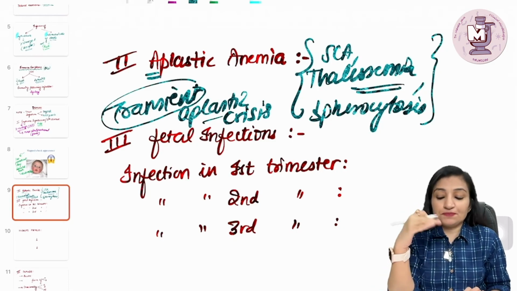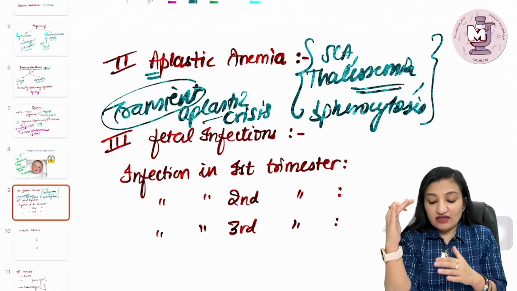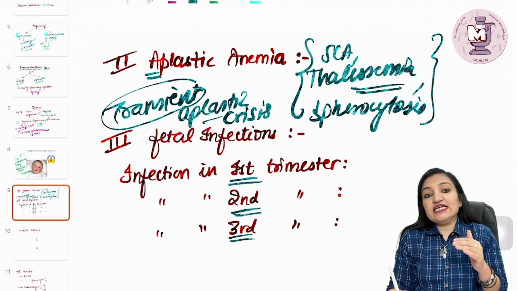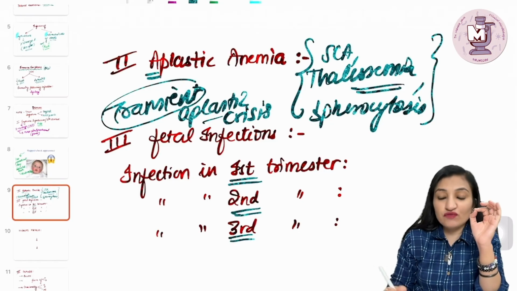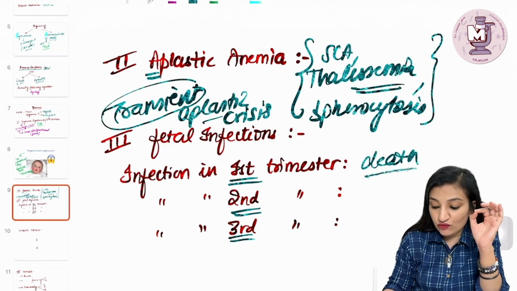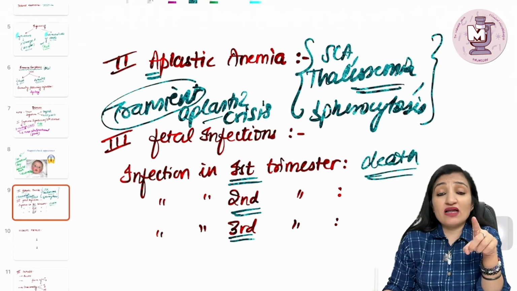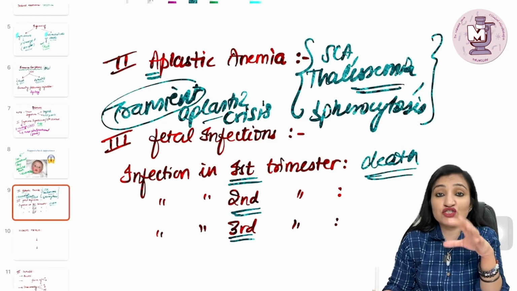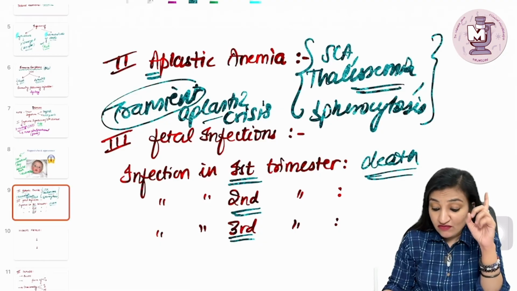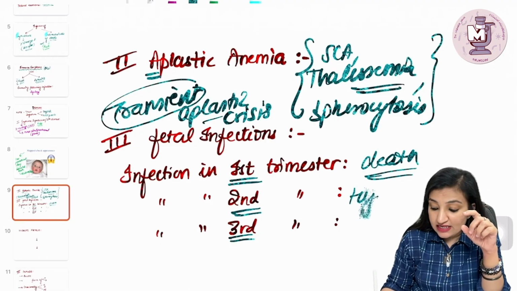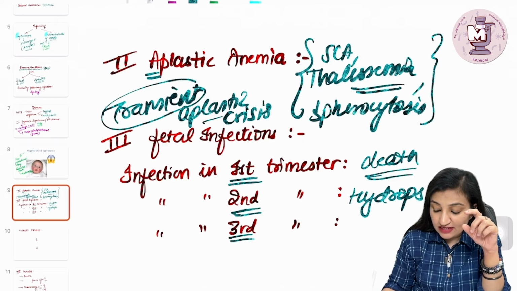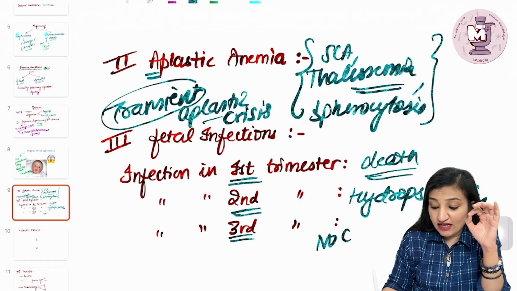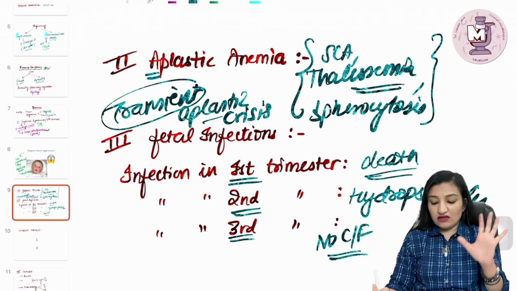Then fetal infections can also occur. If a pregnant lady gets infected with this virus, depending on when the infection occurs, it can lead to different outcomes. If infection occurs in the first trimester, it leads to, unfortunately, death of the baby. So remember, this virus, unlike rubella virus, is not a cause of congenital malformations, because it directly leads to death of the baby if infection occurs during the first trimester. If infection occurs during the second trimester, it leads to what? It leads to hydrops fetalis. And if infection occurs in the third trimester of pregnancy, there is no significant clinical finding.